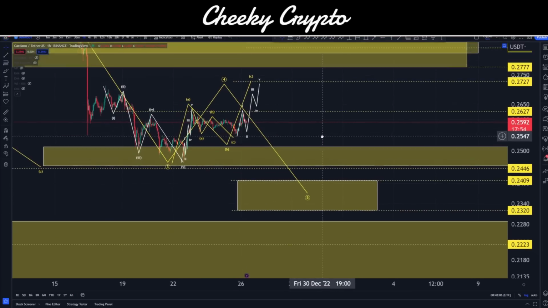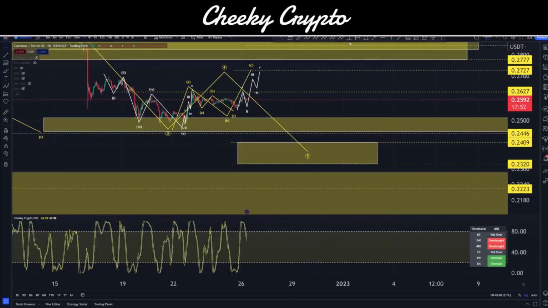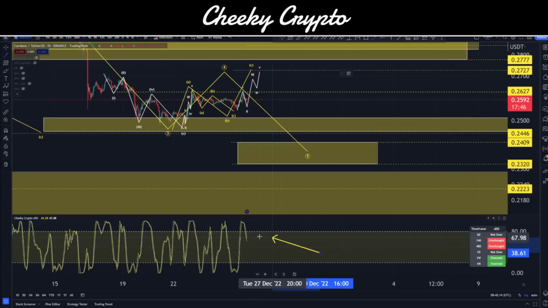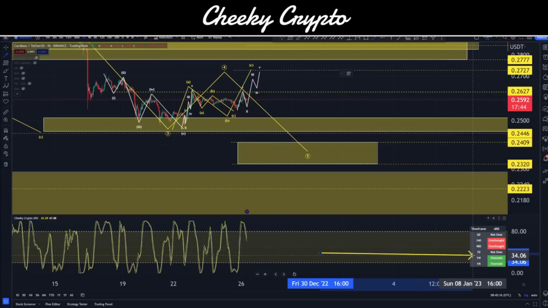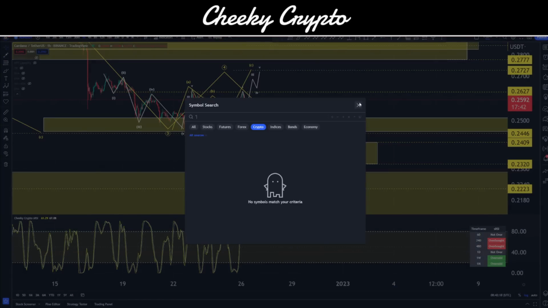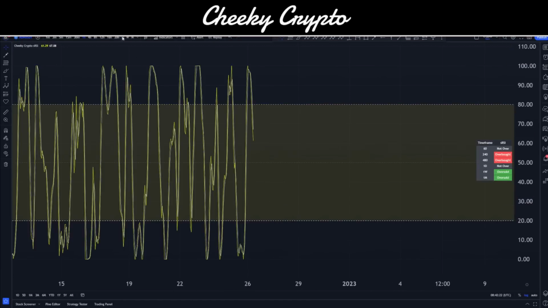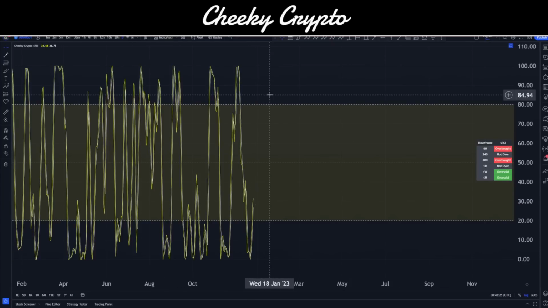I do think we're probably going to move down though. If we take a look at the stochastics here, we can see that we're overbought on the 8 and the 4 hour. The hourly is quite high. The daily is actually okay. The weekly is okay. I'm not too fussed about those. Let me bring up our stochastic here and check out that daily chart. So yeah, we've got loads of progression to the upside. I think that's okay. So we could have this last little dip to the downside and then really have a good run to the upside.